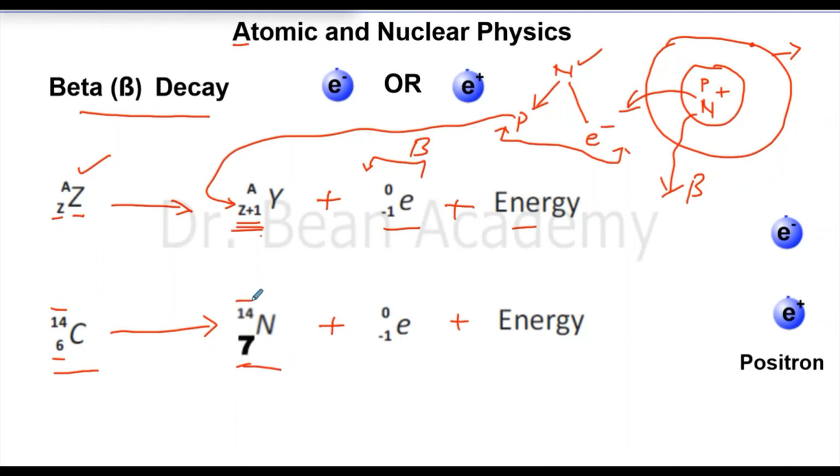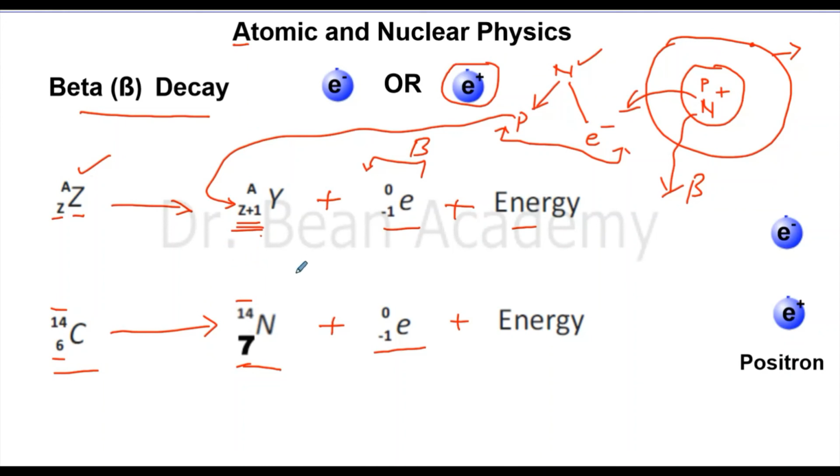Mass number will remain the same, of course. And so it has become nitrogen, and a fast moving energetic electron will come out of the nucleus plus some energy to balance the law of conservation of energy. So this is beta decay. Of course, beta decay can happen in reverse order as well if a positron comes out, but that is beyond the scope of your course, so just keep that in mind, but don't think too much.